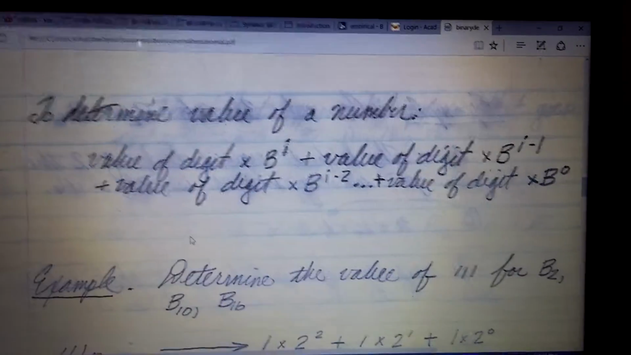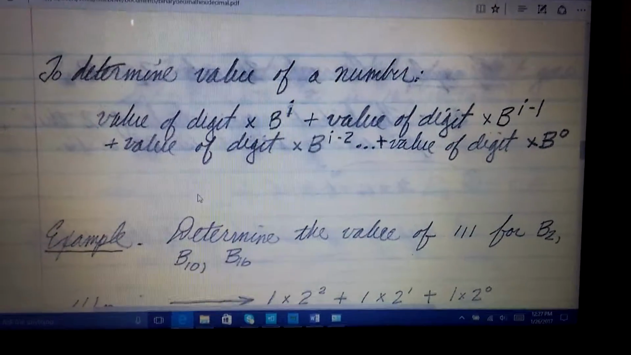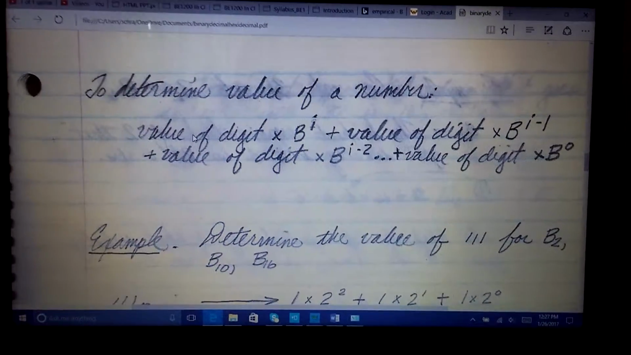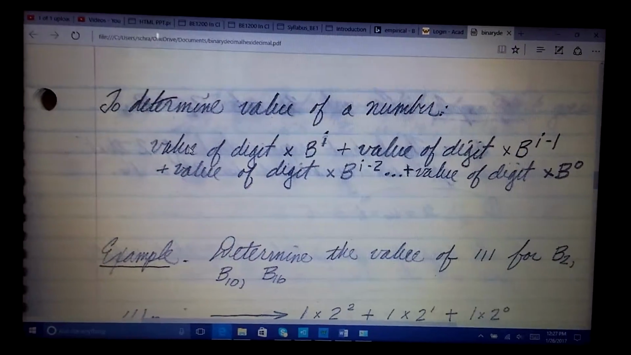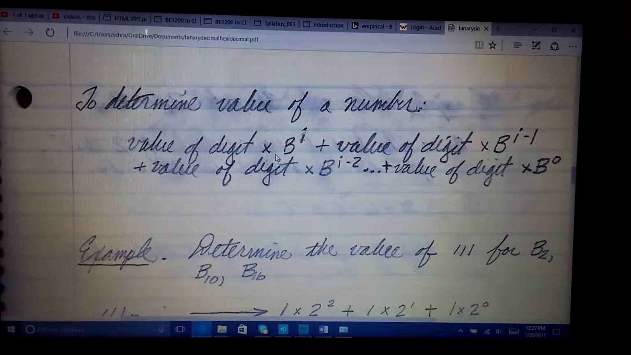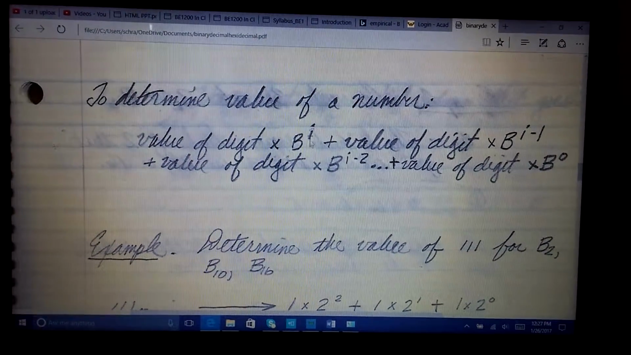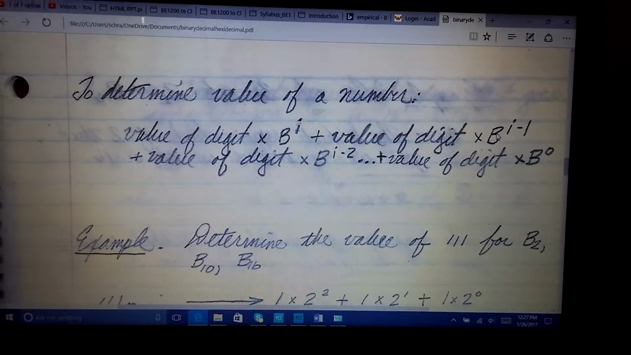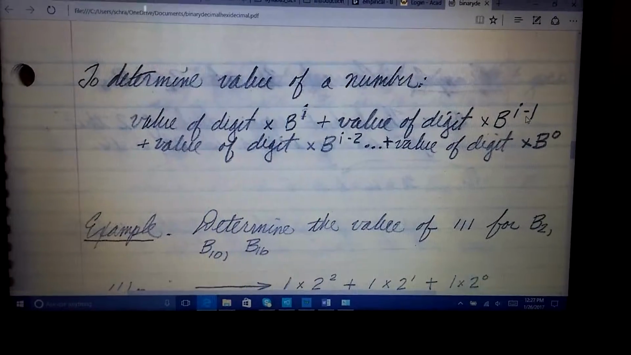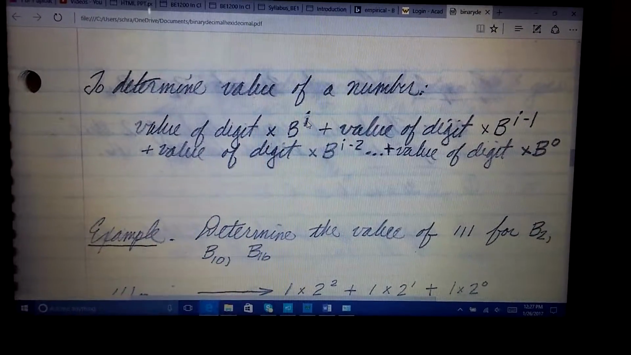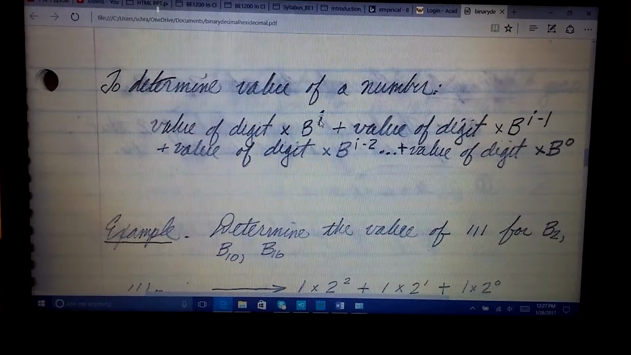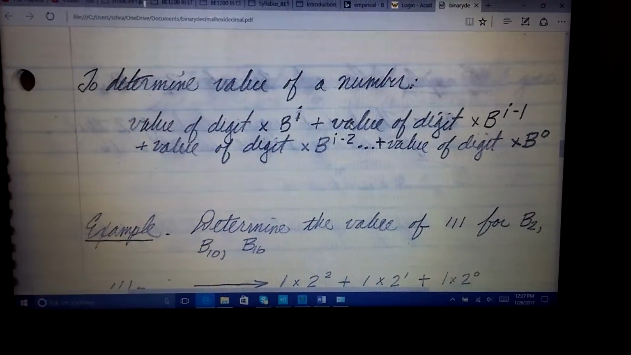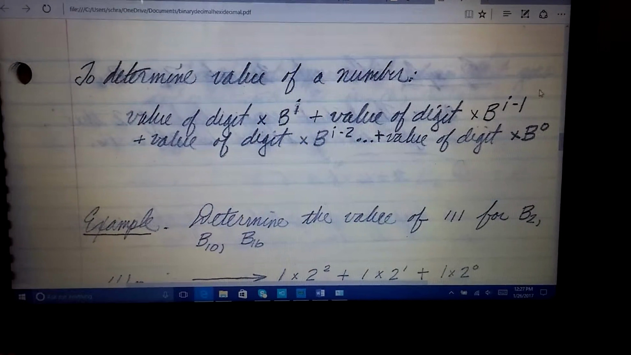So the value of a digit times base to the ith, going from left to right. The far left one is the value of the digit times base, whatever your base is, to the ith power, plus the value of the digit times whatever your base is to the ith minus 1 power. So let's assume that the ith power here is 5. So it's going to be the value of the digit times whatever it is to the 5th. This is going to be the value of the digit times whatever it is to the 4th.